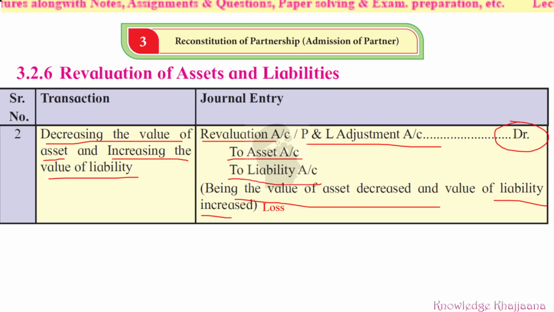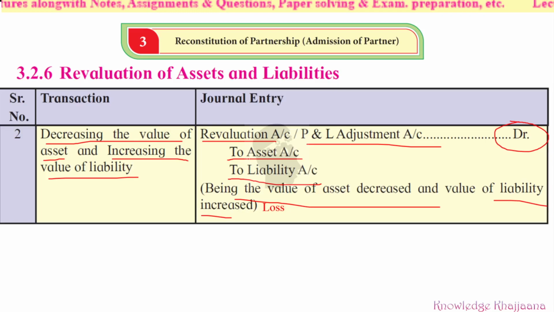So even if there is old furniture made of teak wood, next year its value will increase, because teak wood has a great value in use. So this can be the second case also, that the value of the assets is appreciating. In the earlier case that was the profit, so we were debiting assets and crediting revaluation account, but here in case of loss we are debiting revaluation account with assets and liability.